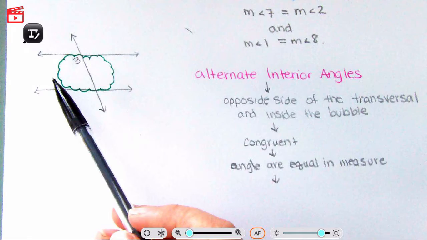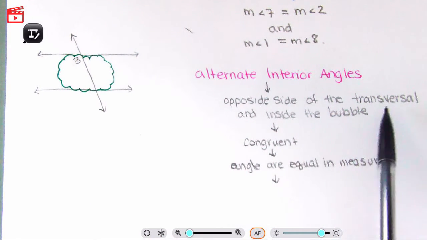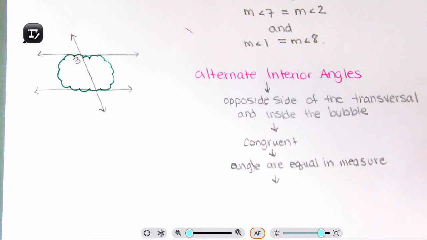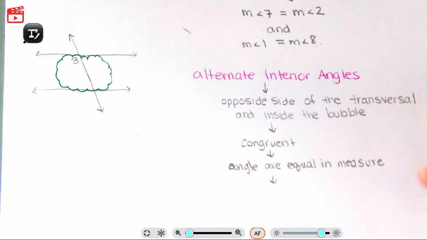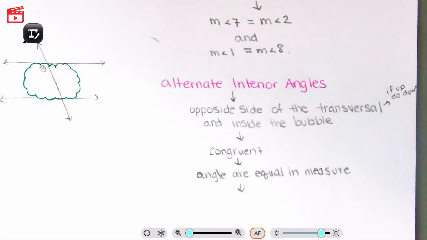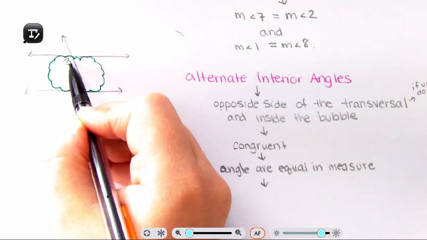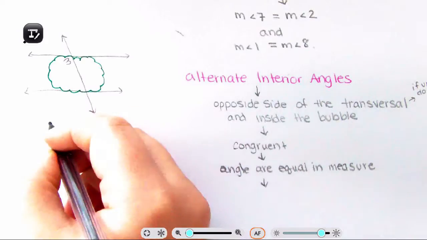Opposite side of the transversal, and then I'm actually going to add to that: if up, go down. I don't know if you can see that. If up, go down. So what I mean is this one's up, so we're going to go down and opposite.